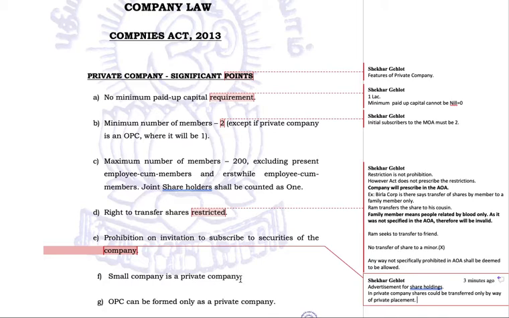A private company is usually a small company. When I say small company, I do not mean a company which is not doing any business or not doing sufficient business. Small means small in comparison to the big companies which we see in our day to day life. Private companies can also be doing very great business. Later on, they become public companies as well. Reliance, Ambani, or Tata initially started off as small private companies, but they went on to become the big bulls of the market later on. But every private company is usually a small company compared to their size.